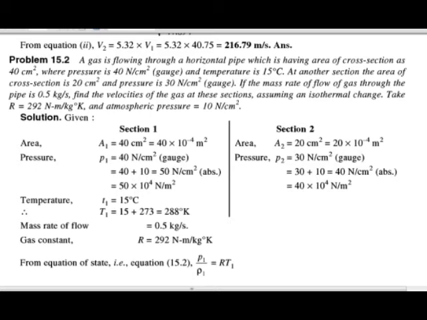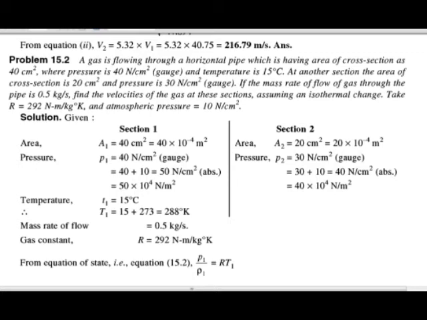If the mass rate of flow of the gas through the pipe is 0.5 kilogram per second, find the velocities of the gas at these sections. Assuming an isothermal change, take R equal to 292 Newton meter per kg degree Kelvin, and the atmospheric pressure is equal to 10 Newton per centimeter square.